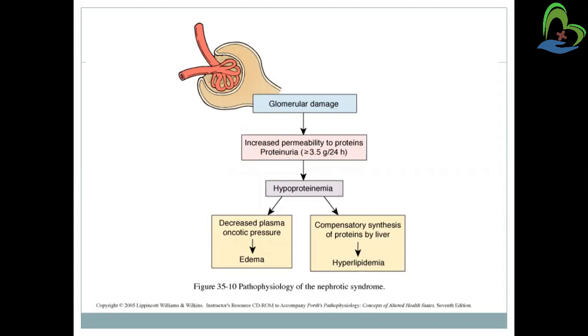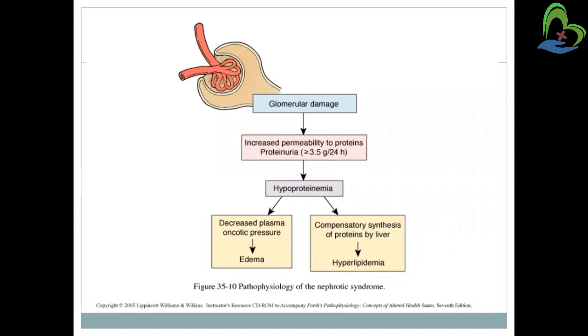Because of that only, edema is forming, and that will also lead to the compensatory synthesis of protein by the liver. So the liver will synthesize more proteins, and that will lead to hyperlipidemia. Because of that, cholesterol level will be increased and triglyceride level will be increased, and all these things combined can lead to nephrotic syndrome.